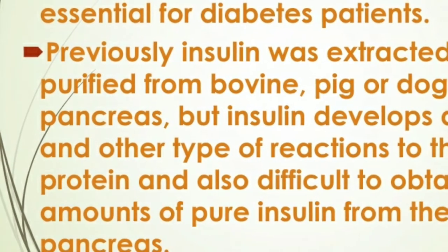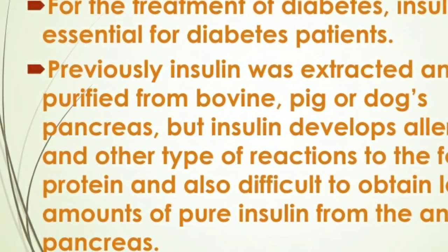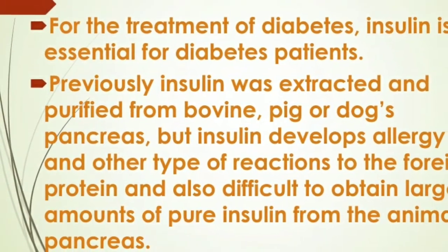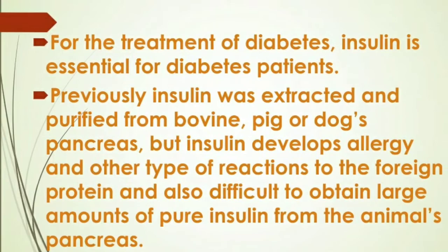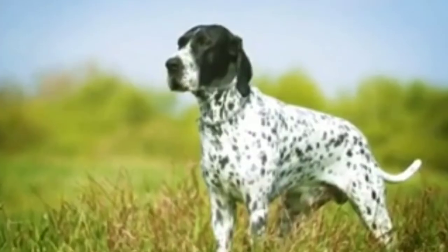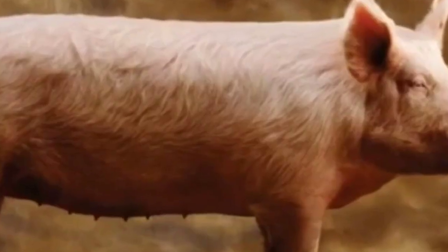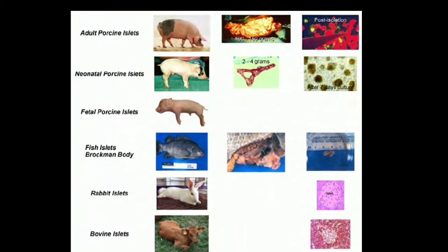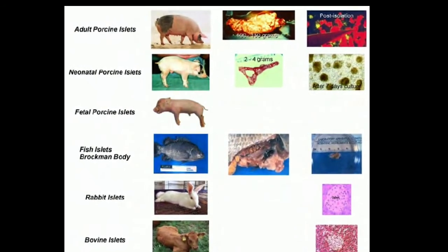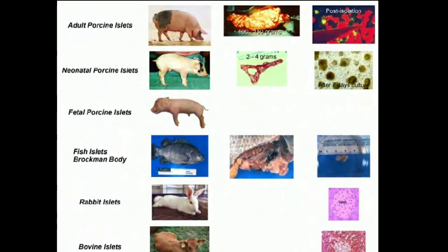Production of insulin. Previously, in 1922 to 1923, Banting and Macleod prepared insulin from animal pancreas. They extracted and purified insulin from the pancreas of dogs, pigs and bovines, but it carried two difficulties.